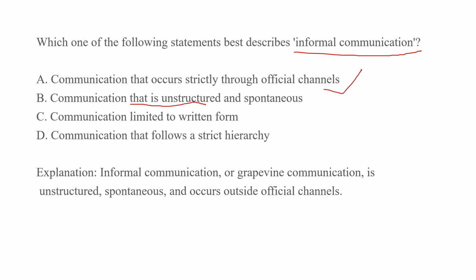Communication that is unstructured and spontaneous may be the right answer because it is unstructured. Communication limited to written form, or communication that follows a strict hierarchy, is also formal communication. Here the right answer is communication that is unstructured and spontaneous.